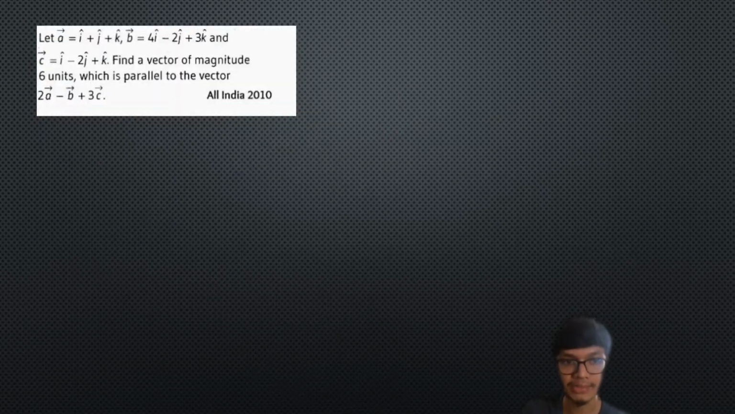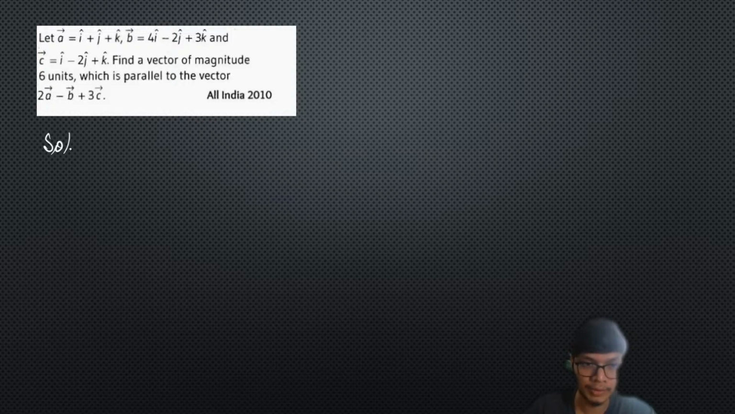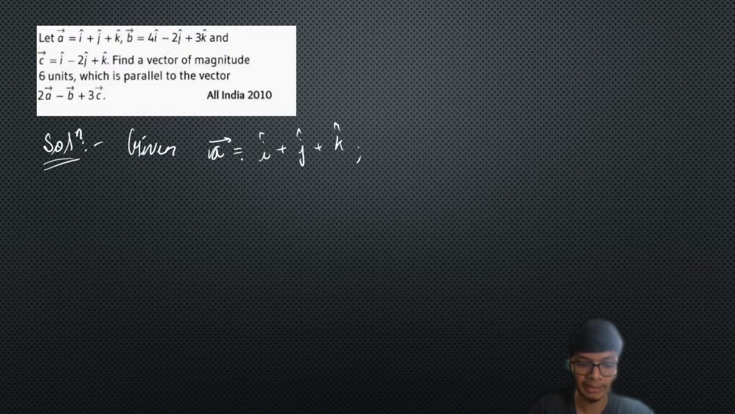The next problem is a simple problem, let us see what it has to offer. Let us read the problem. It says we have a vector given as i cap plus j cap plus k cap, and the vector b is given as 4i cap minus 2j cap plus 3k cap.